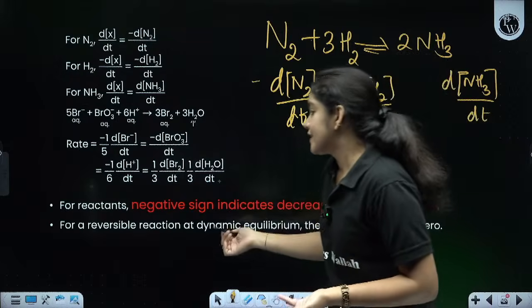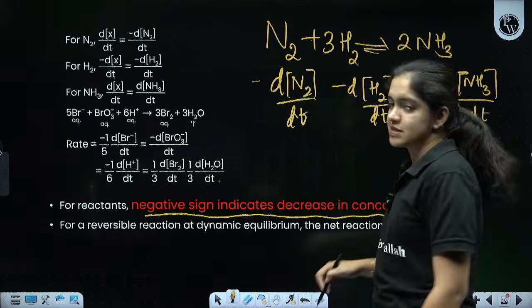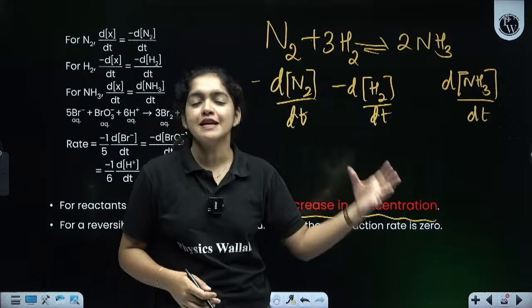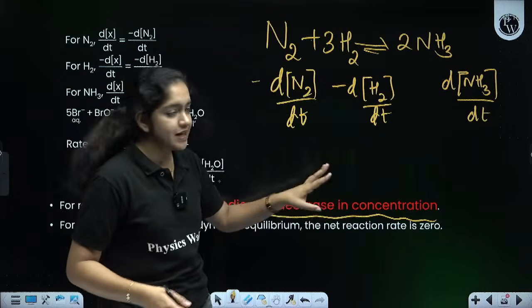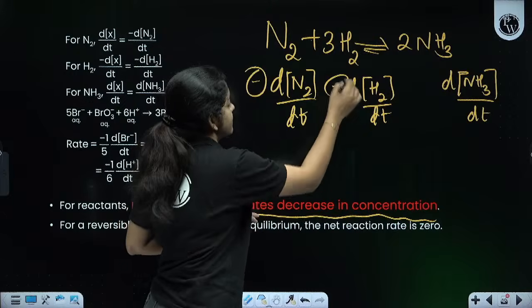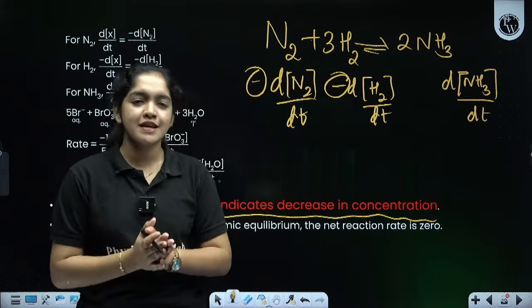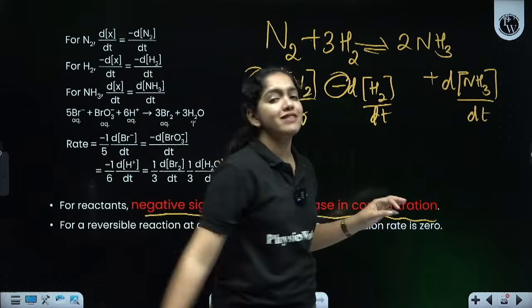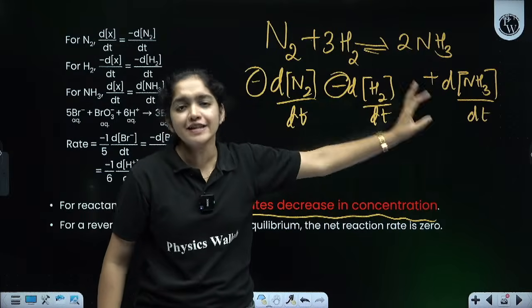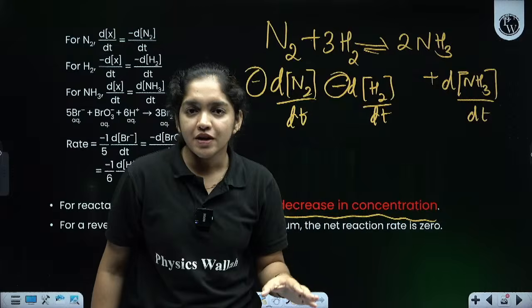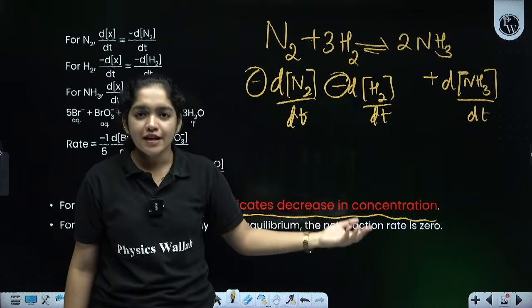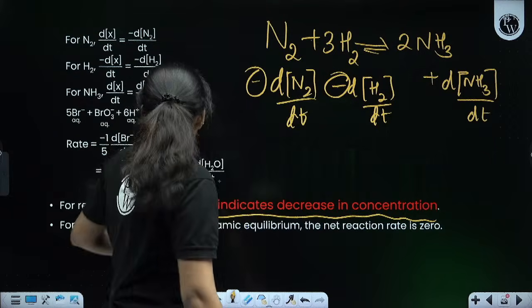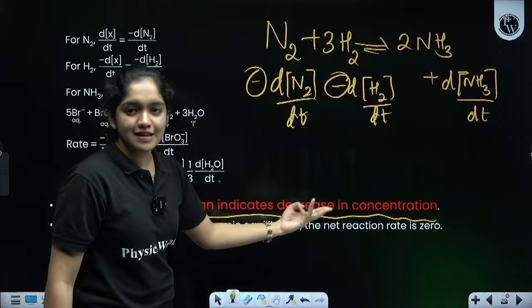For a reactant, the negative sign indicates the decrease in the concentration, that we already discussed in the beginning. The reactant's concentration will be decreasing and the product concentration is increasing. That's why we are writing a negative sign in front of the d[R]. Can you see the negative in the reactants? What is the use of the negative? The negative indicates the concentration of the reactants is decreasing in a reaction, and the concentration of the product is positive. Why is it positive? Because the product concentration is increasing in a reaction. Is that clear? So that is the rate of the reaction. Rate of the reaction means what? The increase in the concentration of the product or decrease in the concentration of the reactants. So for a reactant, the negative sign is indicating the decrease in the concentration.